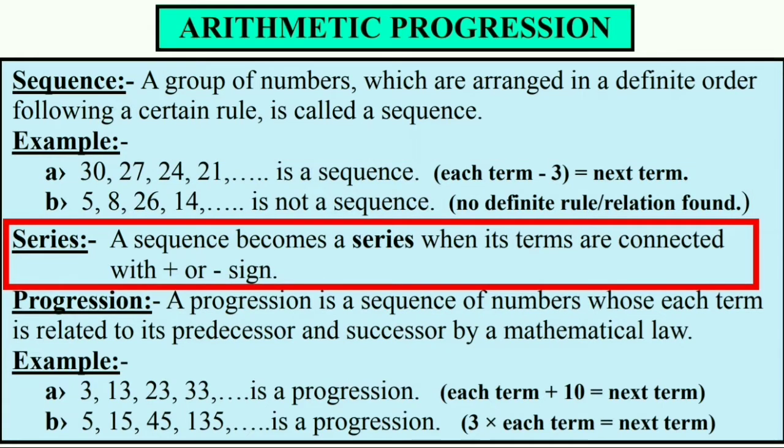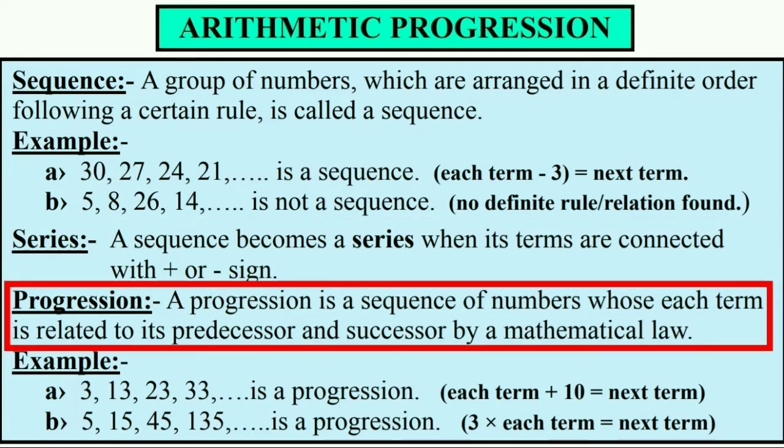Next example is series. A series is a sequence in which the terms are connected with positive or negative sign. It means whatever the sequence is, if they all are separated or connected with positive signs, then it becomes a series. The third one is progression.